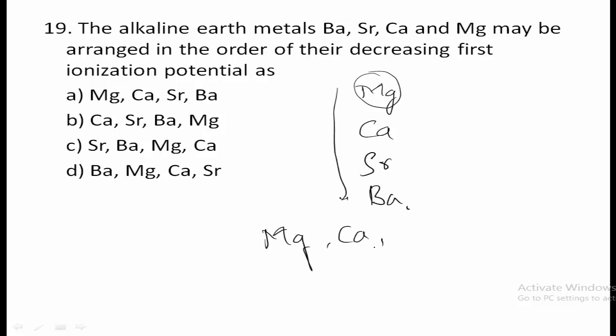Then second is calcium, then strontium, and the least ionization potential is shown by barium. So this is the order in which we can arrange these metals in their decreasing first ionization potential. Therefore, which option is right here? Option A.